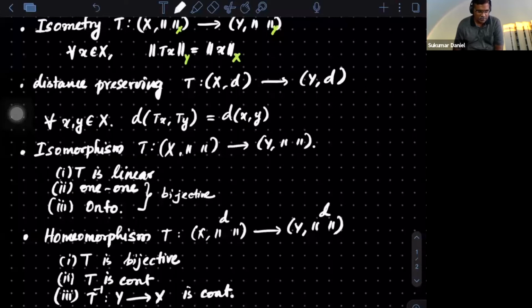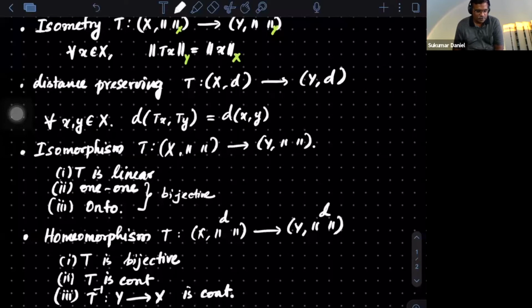Now I'll ask about the identity map. T is a map from X to X, which is the identity map. Is it an isometry? Is it distance preserving? Okay, good.